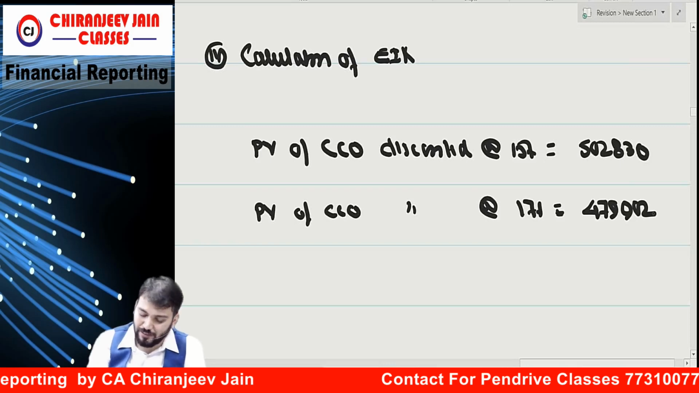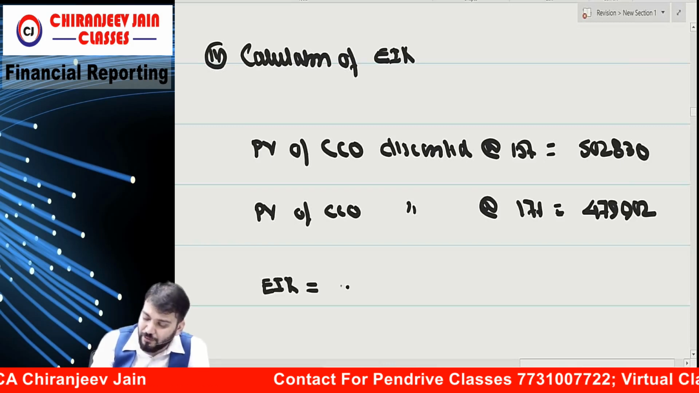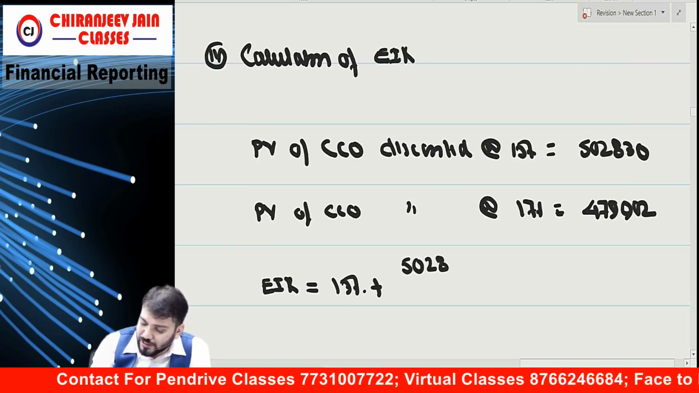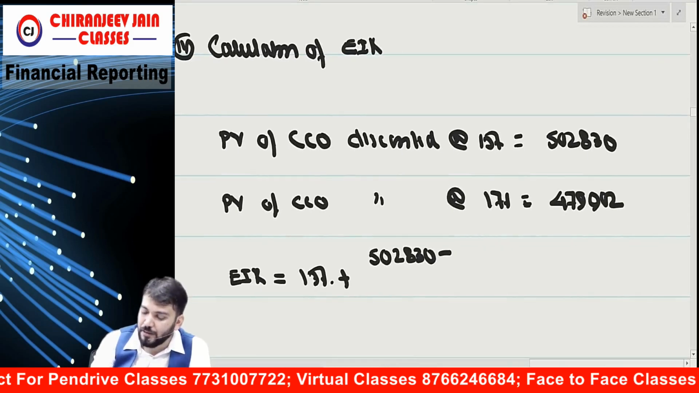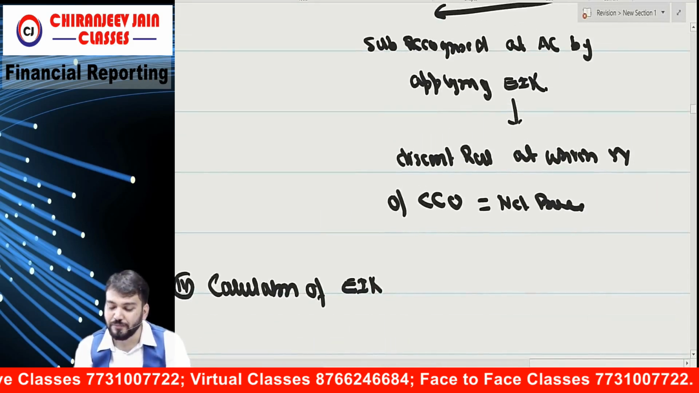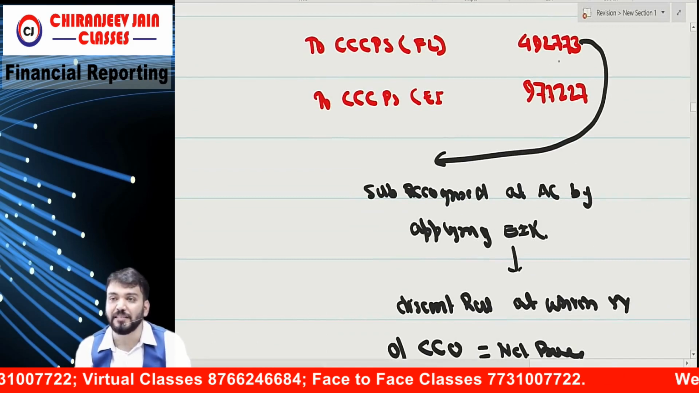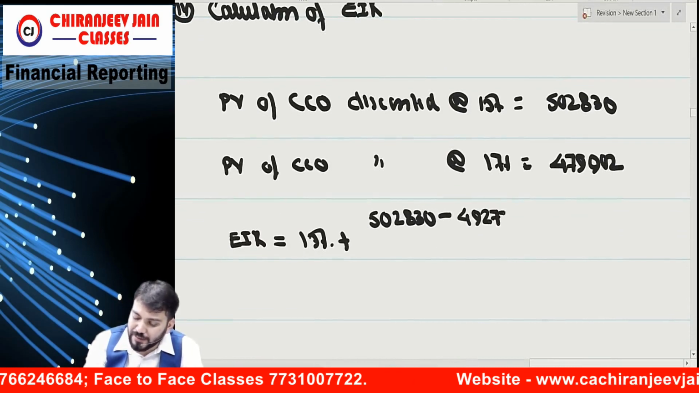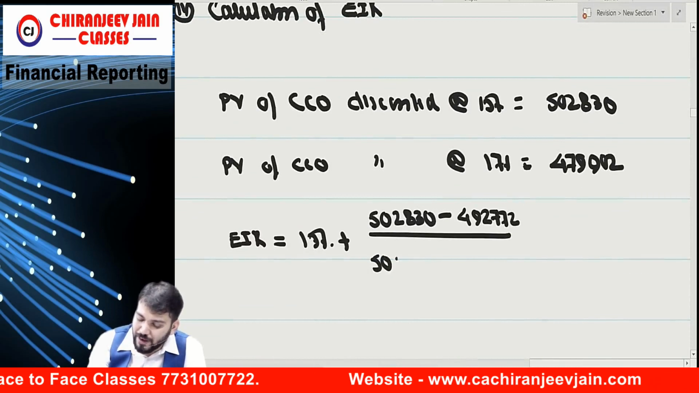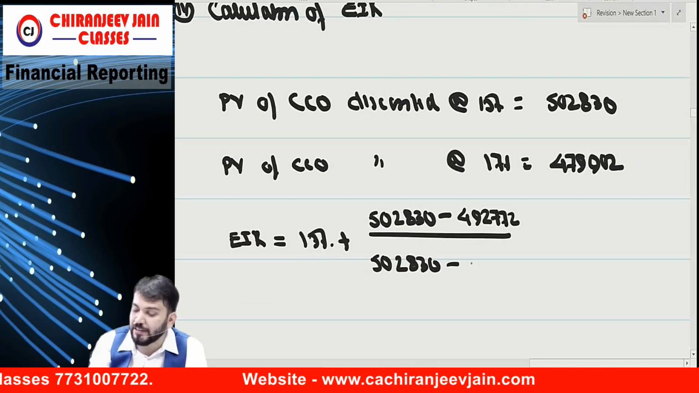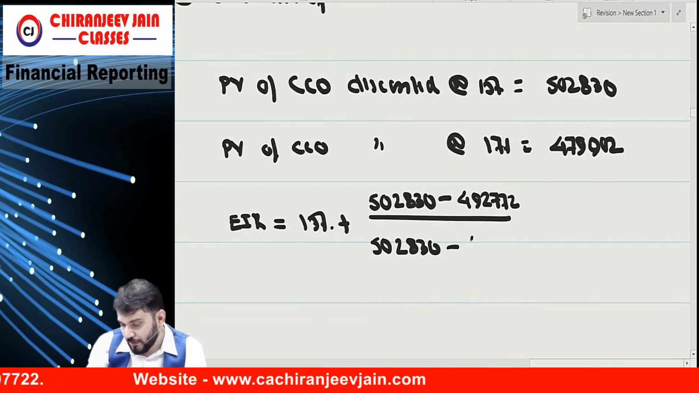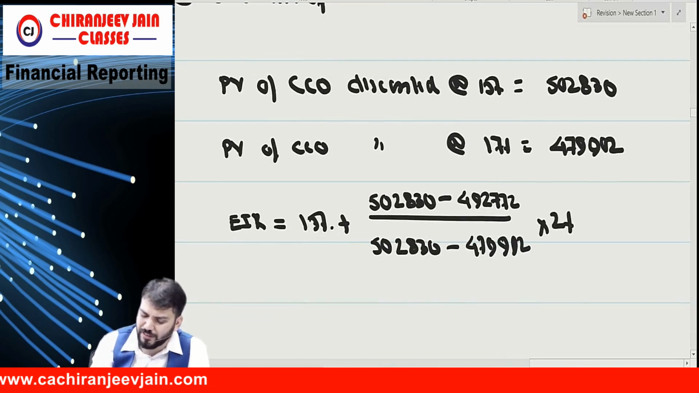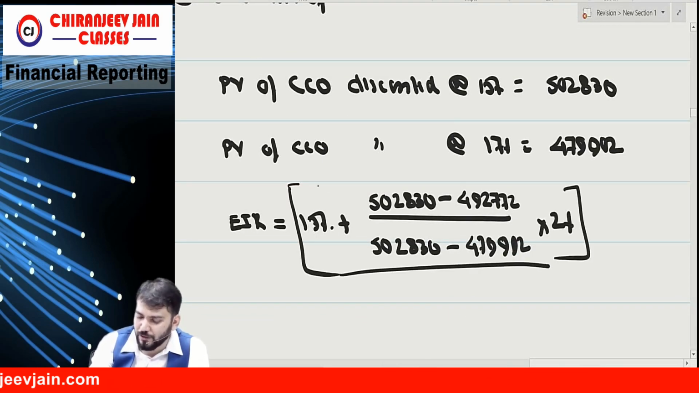Now, correct? So what will be EIR? EIR will be equal to 15% plus 5,02,830 minus this amount 4,92,773, divided by 5,02,830 minus 4,79,902 into 2%. This formula, if you don't know, refer to your SFM book.